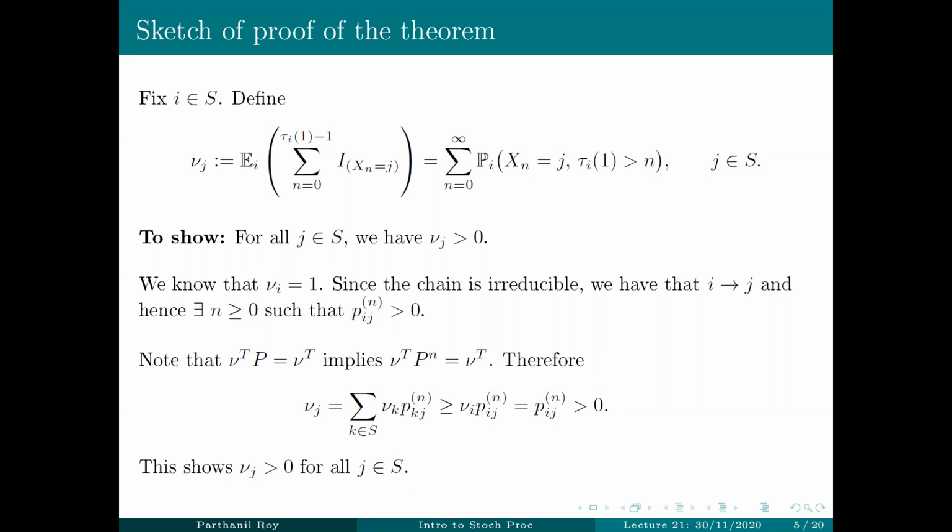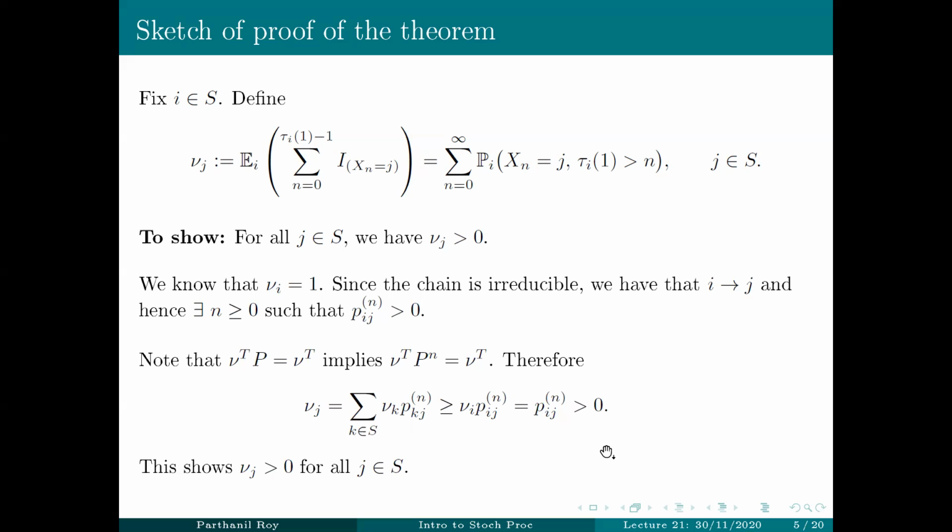Again, if you go through this proof, you realize that it's not important that nu I is 1. As long as nu I is positive, this proof will go through. In fact, it doesn't have to be this specific state I for which nu I has to be positive for this proof to go through. As long as nu I is positive for some state I, along with the irreducibility, that will give you that all the nu J's are positive.